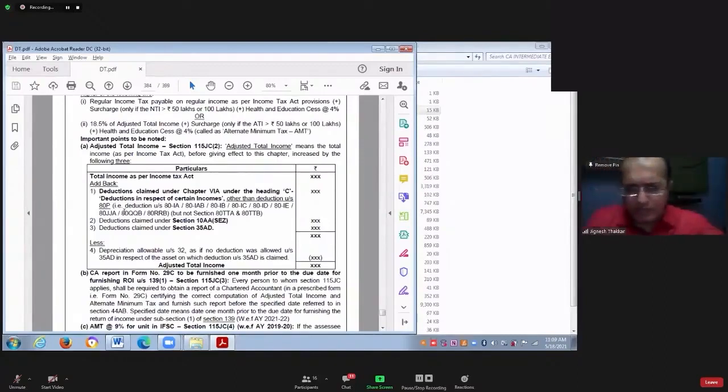AMT provisions are applicable if you are claiming deduction in 80IA, IAB, IB, IC, ID, IE, JJA, QQB, RRB. If you are claiming deduction in these sections, then only AMT provisions are applicable to you. Dikshit, is that very, very clear?